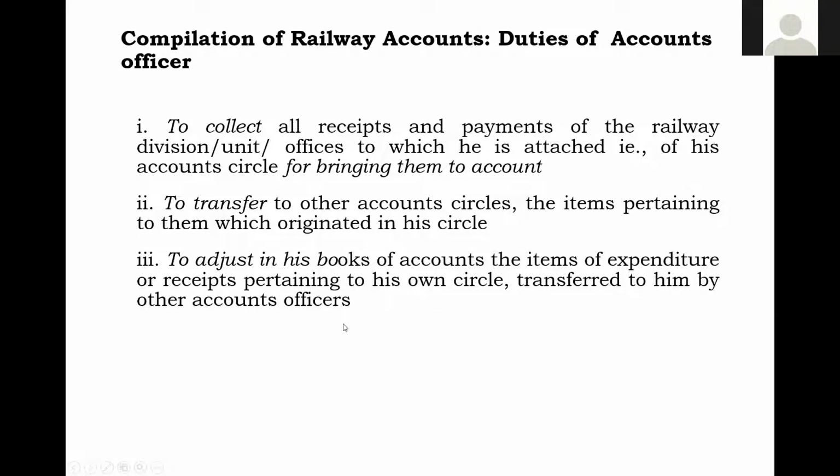So this is one. That is, this is transfer out. And the second point is to transfer in. When transfer has been received, then we have to adjust. So what is the measure? How will we be doing it? We'll be preparing a JV.